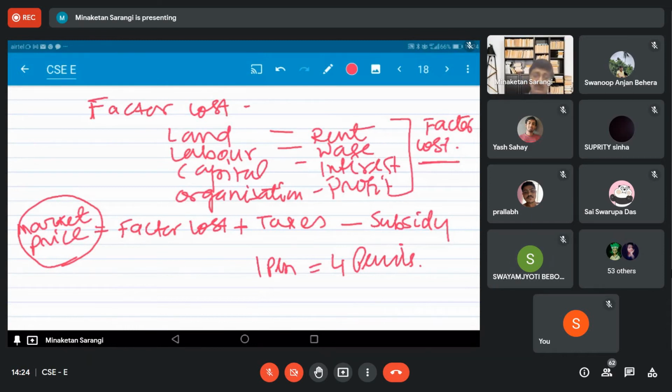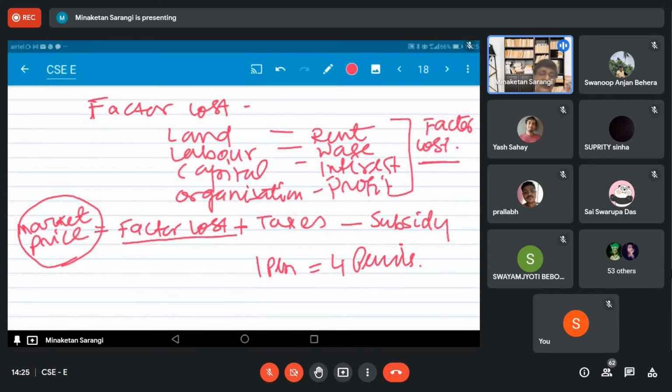Okay. Now, do we right now have a barter economy? We are not in the barter economy. We are in the money economy. So every exchange taking place in the economy is for money. Here, the factor cost I told you.